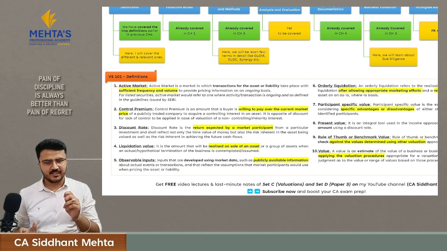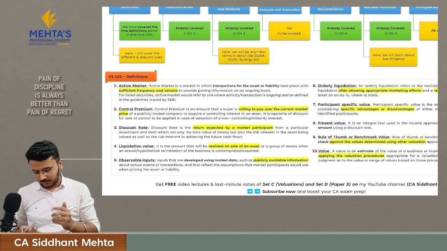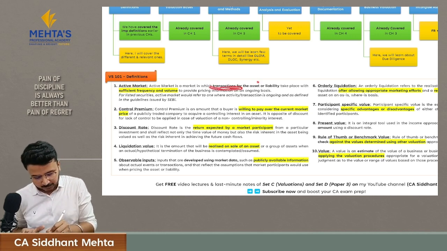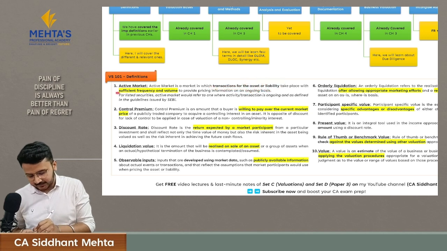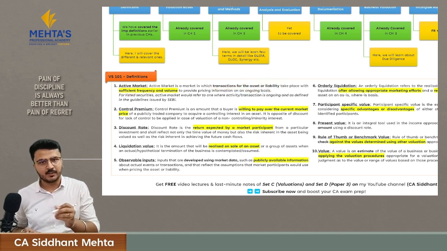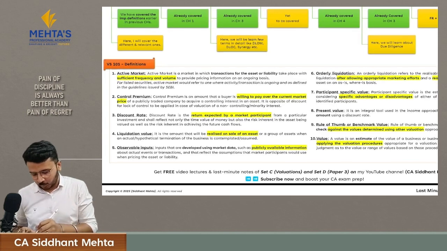Here I have extracted the definitions which are there in the valuation standards. I have not summarized them because sometimes ICAI asks some basic questions like which of the following is the definition of value as per valuation standard 101. So you must be prepared for it. The first one is active market. Active market is a market where the transactions for the particular asset or liability are in sufficient frequency and volume. Then what is control premium?